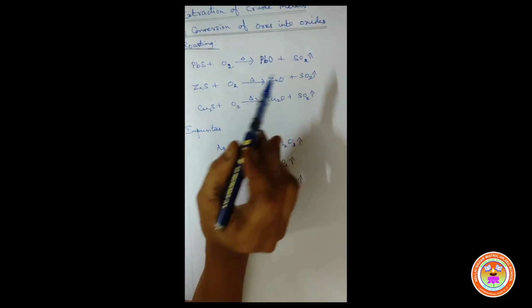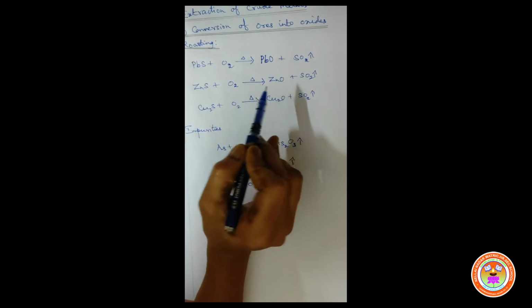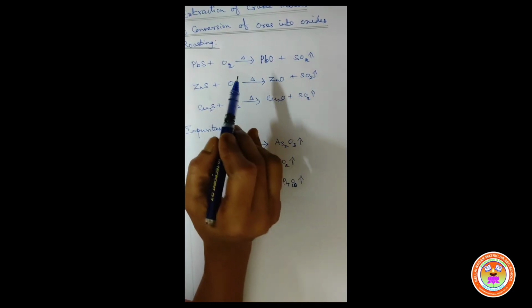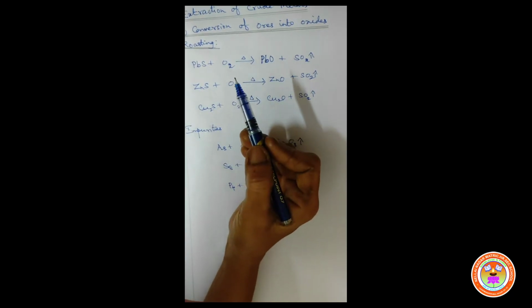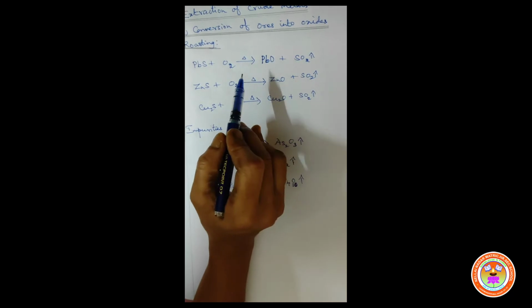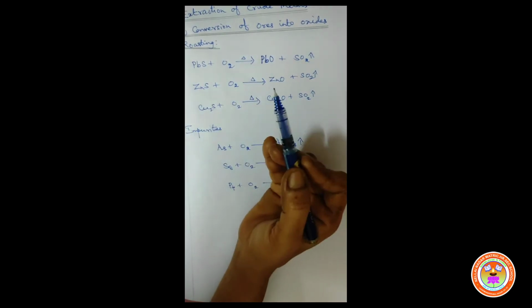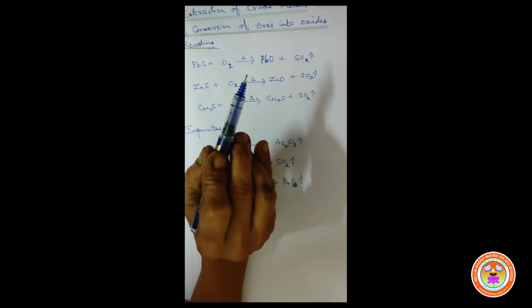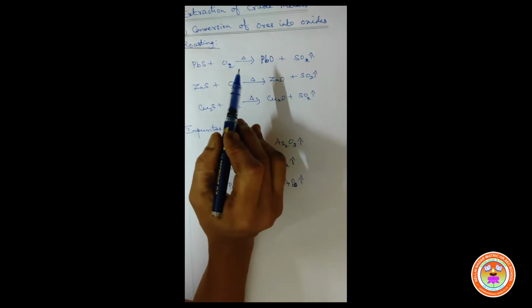Understand? Why should roasting be carried out below the melting point of the metal? Suppose the ores melt, then impurities like sulfur and carbonate may get mixed and it is tough to remove them. That's why roasting is carried out below the melting point of the metals. Understood, children?